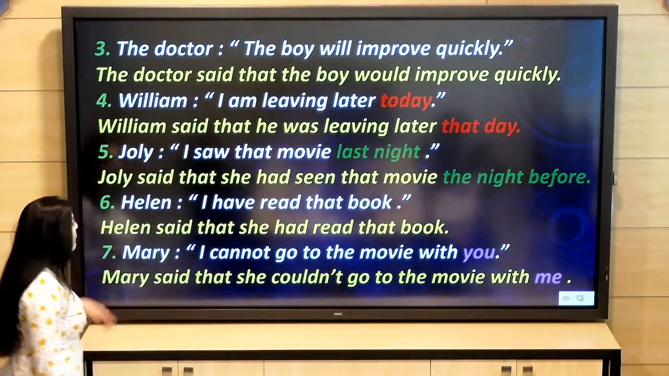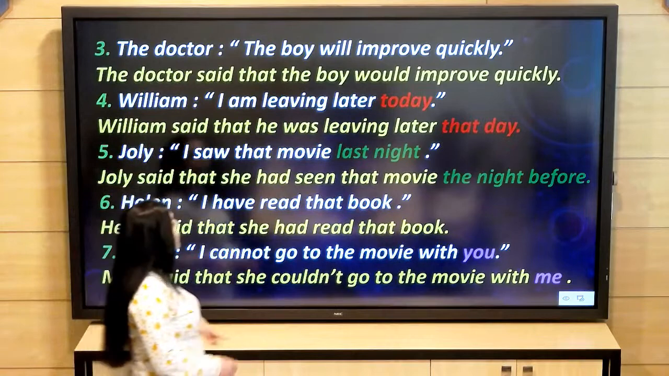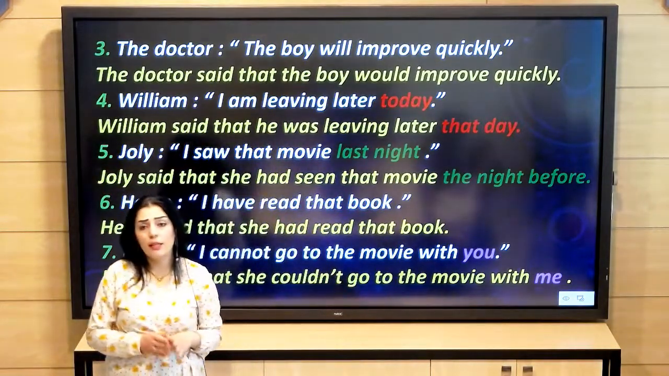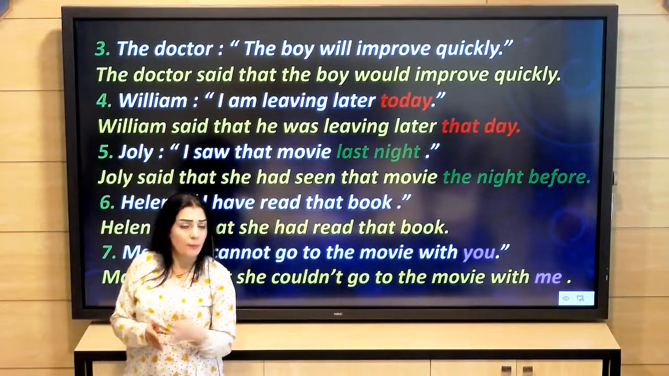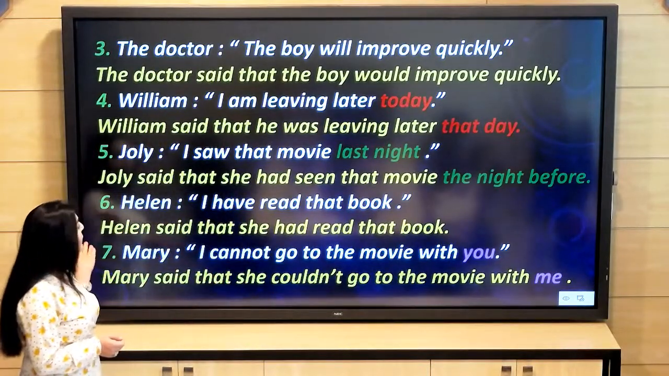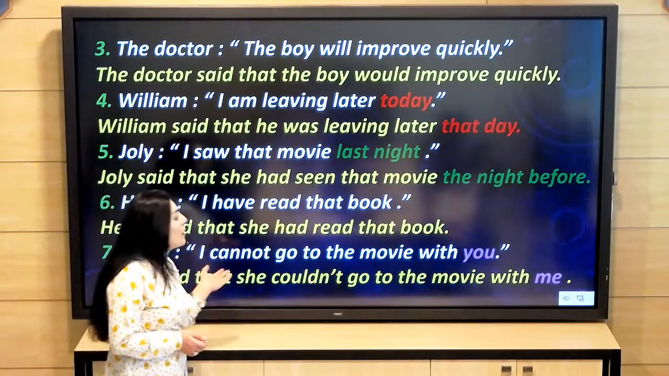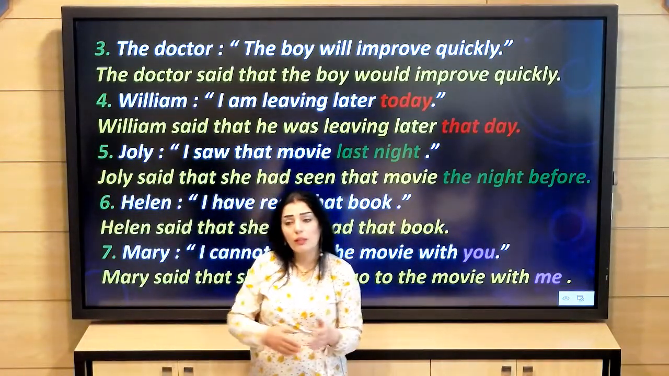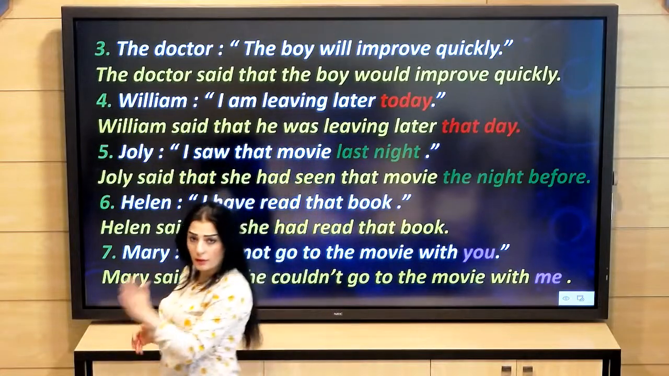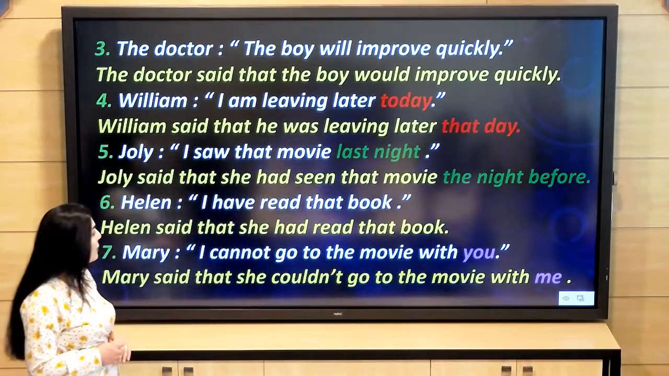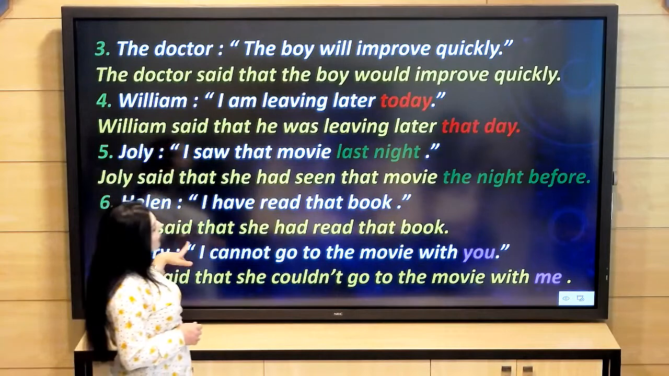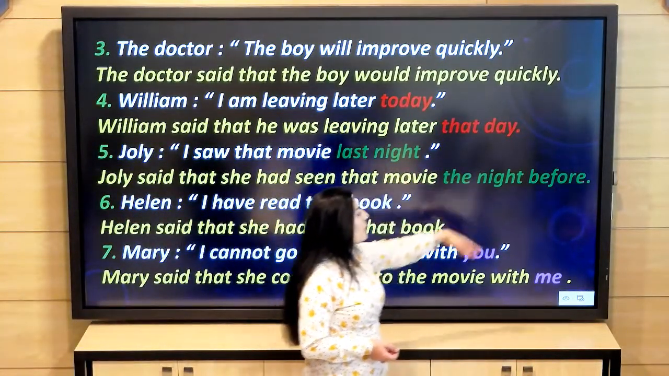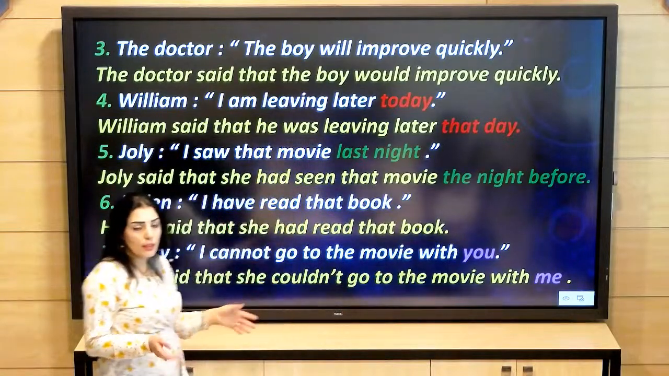Number five. Julie, "I saw that movie last night." This is a simple past tense. Julie said that she had seen that movie the night before. So the simple past will become past perfect, had seen. Also, last night will become the night before, okay? Or the previous night if you want.